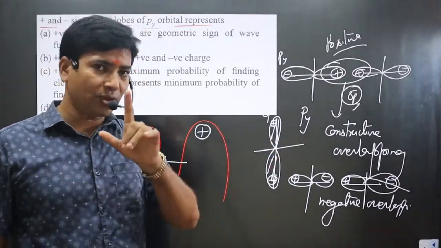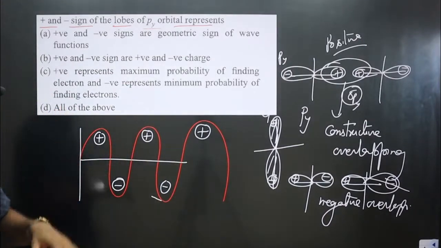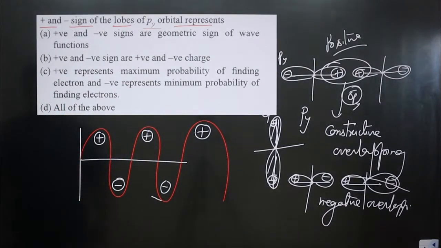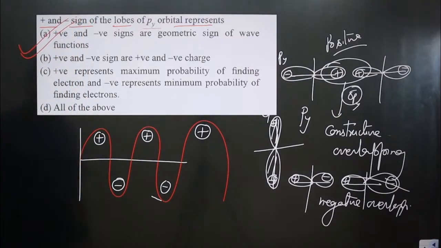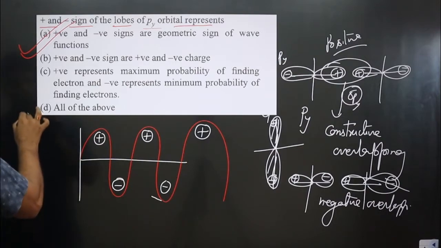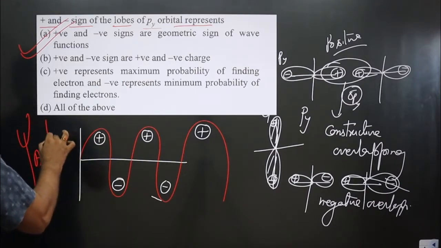So remember, you should not relate the positive and negative sign with positive and negative charge. So you can see option A is correct. Positive and negative signs are the geometrical sign of wave functions. This is what we have as wave function, psi A, psi B.